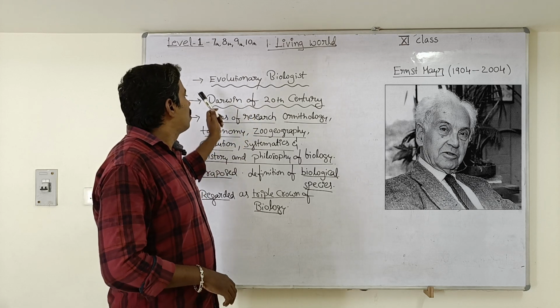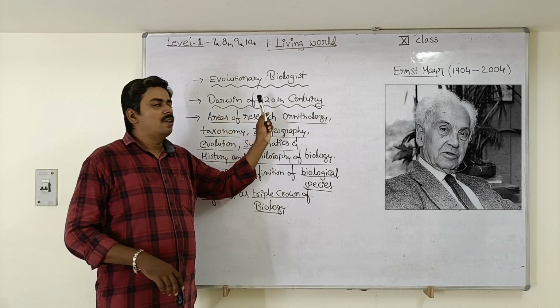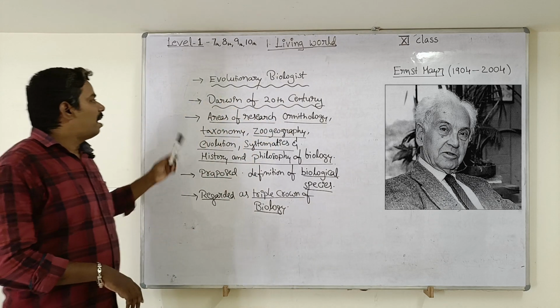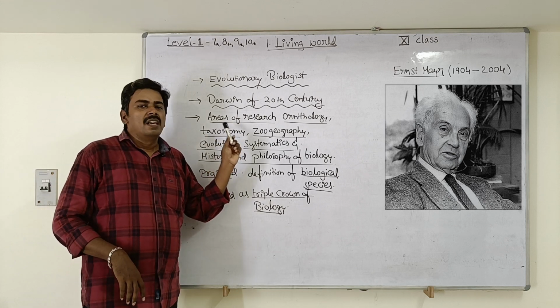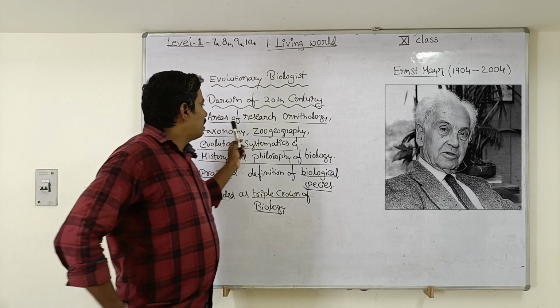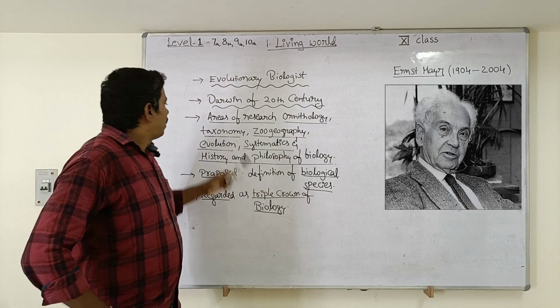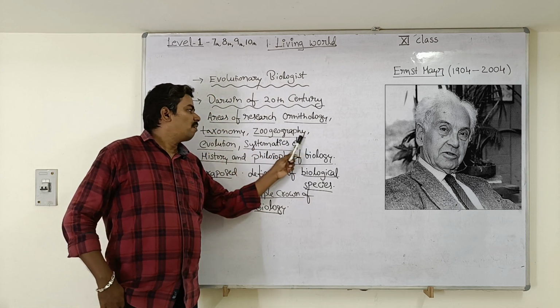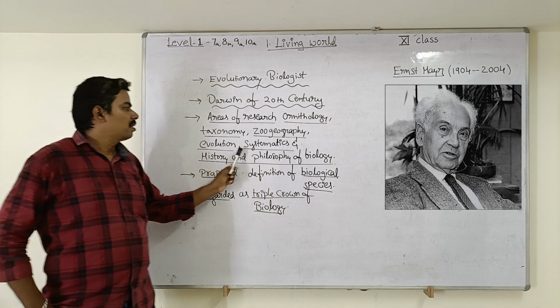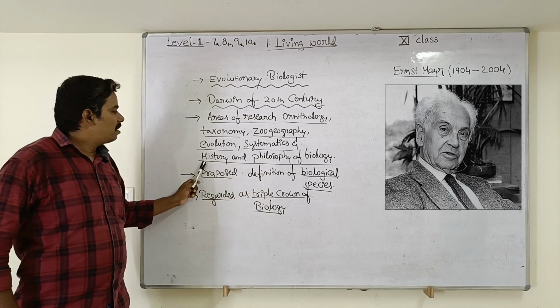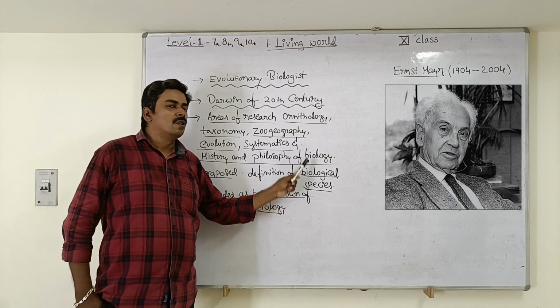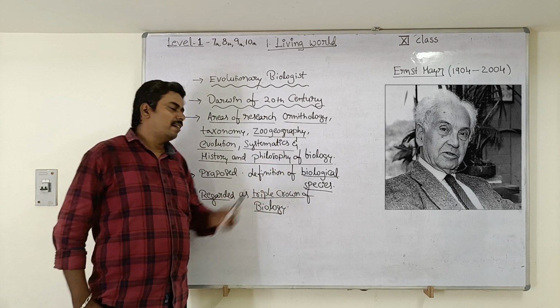He did research in ornithology, the study of birds, taxonomy, zoogeography, evolution, systematics, and history and philosophy of biology.